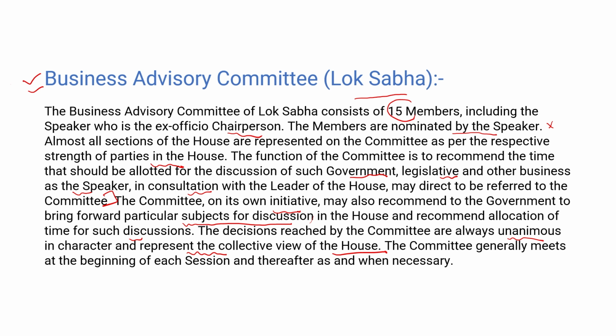So there is not a specific time period of this committee. If any budget session is started, this committee can be created, or when required, this committee will meet. So this is the Business Advisory Committee in Lok Sabha.